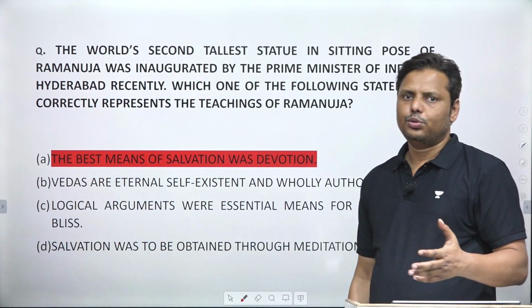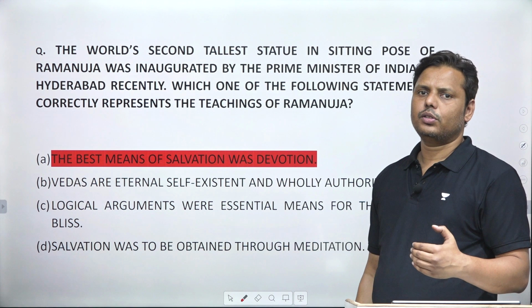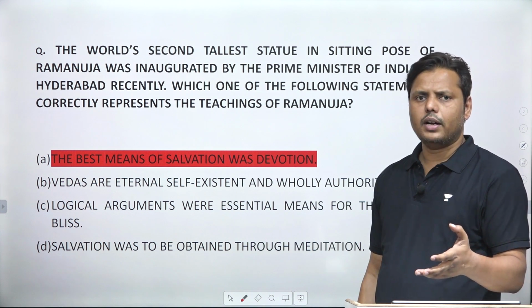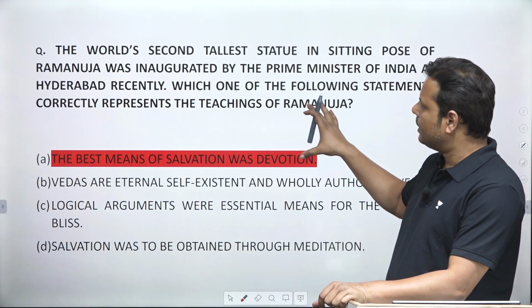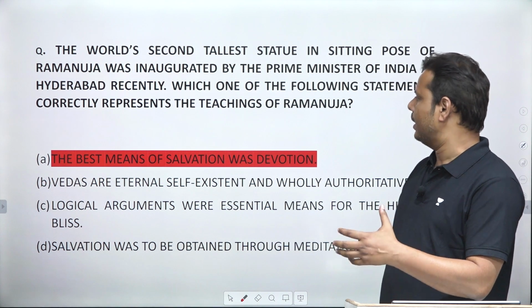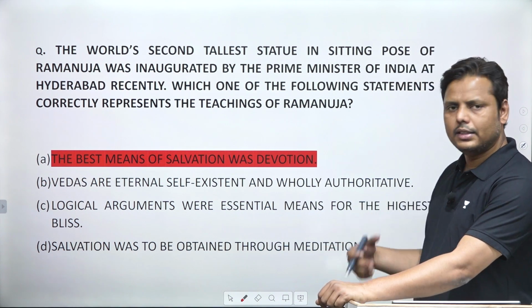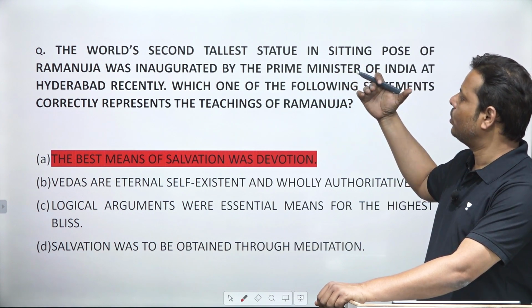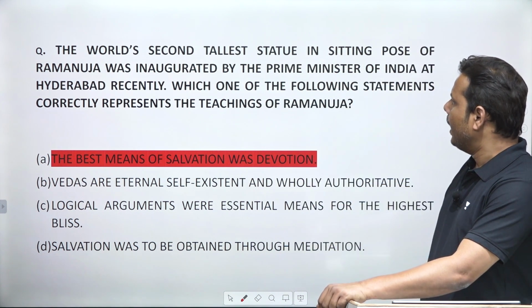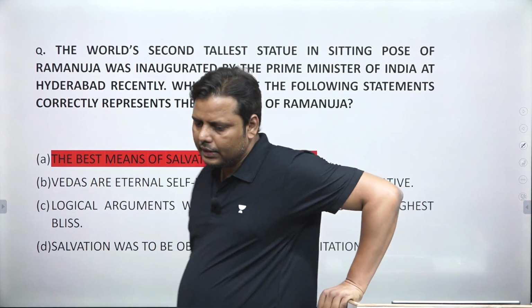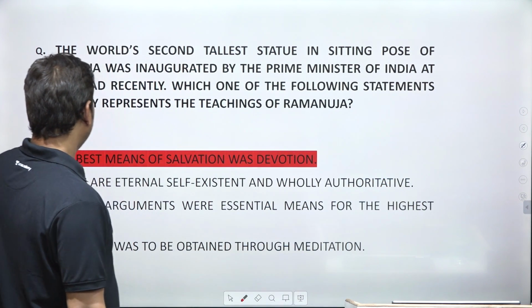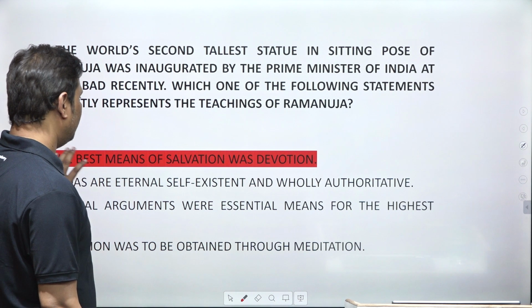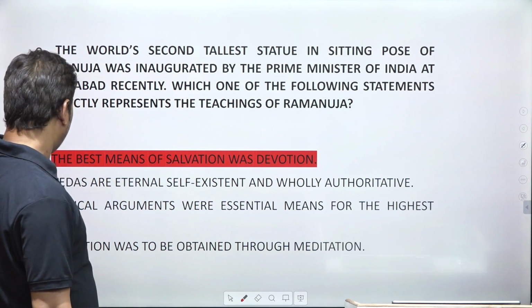Like I always used to say, art and culture or history is sometimes related to current affairs also. So whenever you see such news, I repeatedly tell you that this is really becoming important for you. Ramanuja was already important for you. Now, if we look for the answer to this question, it's very simple, there's not much confusion. But there are two statements.